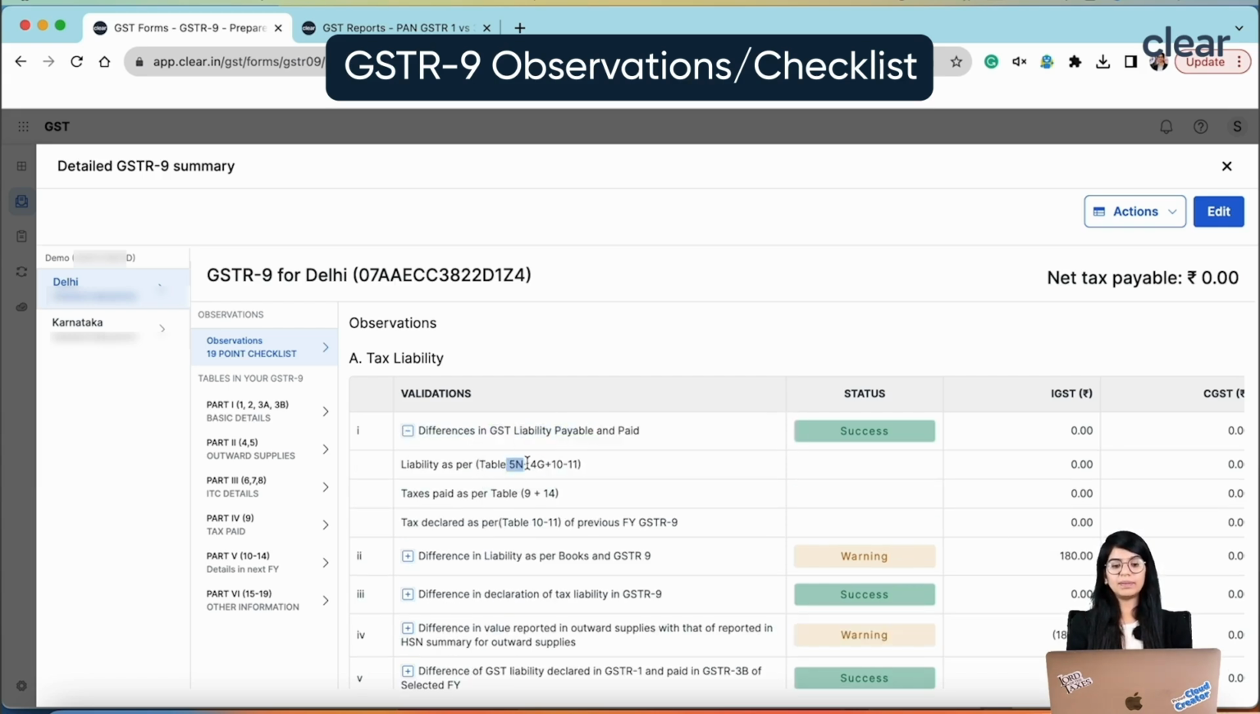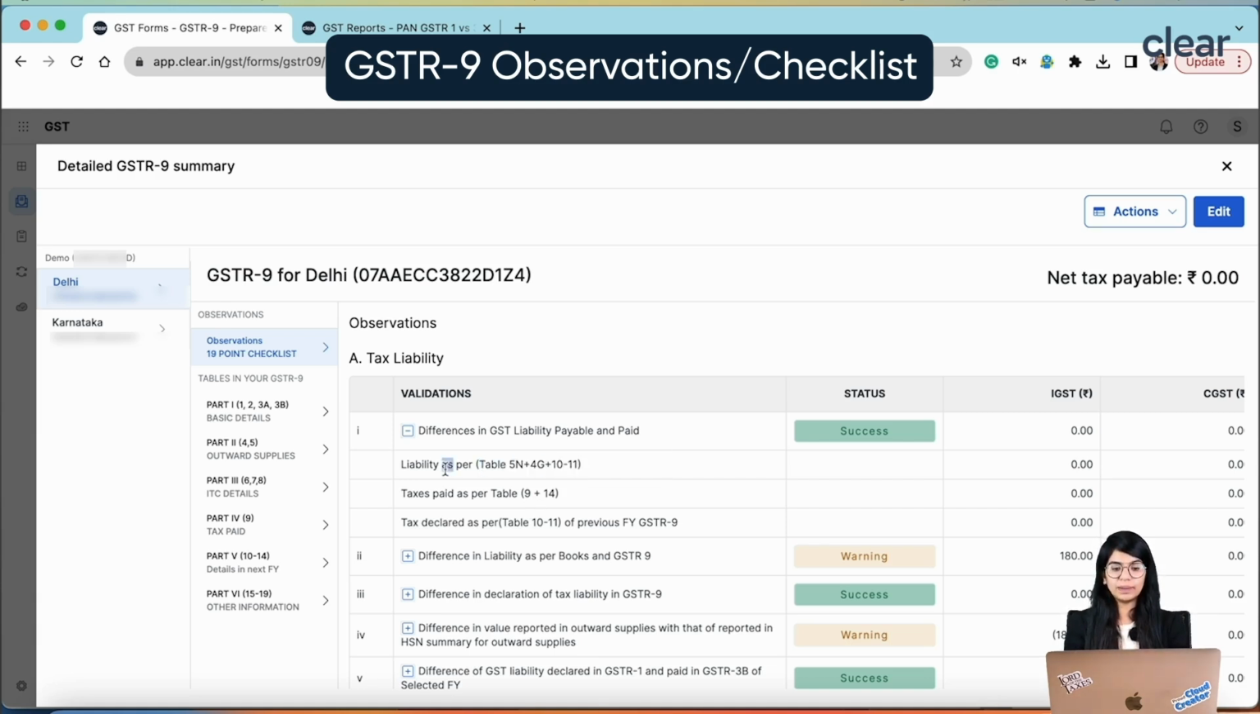So we see liability payable as per 5N plus 4G plus 10 minus 11, and the taxes which you pay in table number 9 and 14. Obviously in table number 9 you may have certain liability which you would have paid in the current year but which was related to the previous year, right? That information will also come in table number 9. But when it comes to table number 4, I only show the liability related to the particular current year for which I am preparing my GSTR-9, and where the taxes are also paid in the current year. So that comprises my table number 4. But when it comes to table number 9, that's not the case.